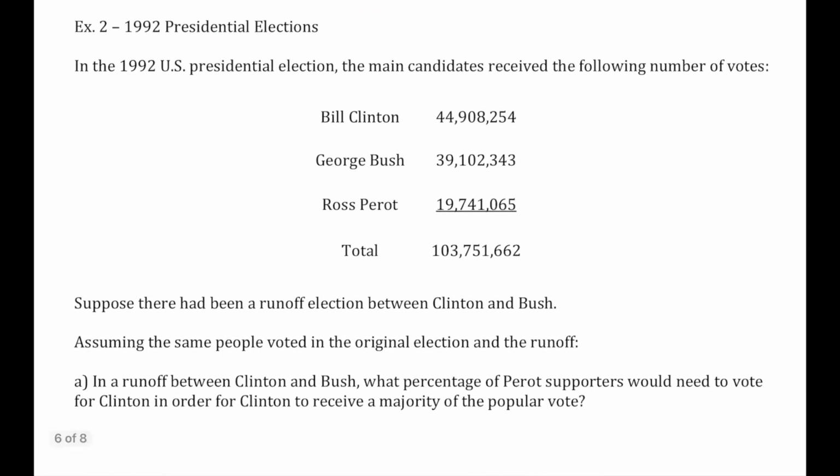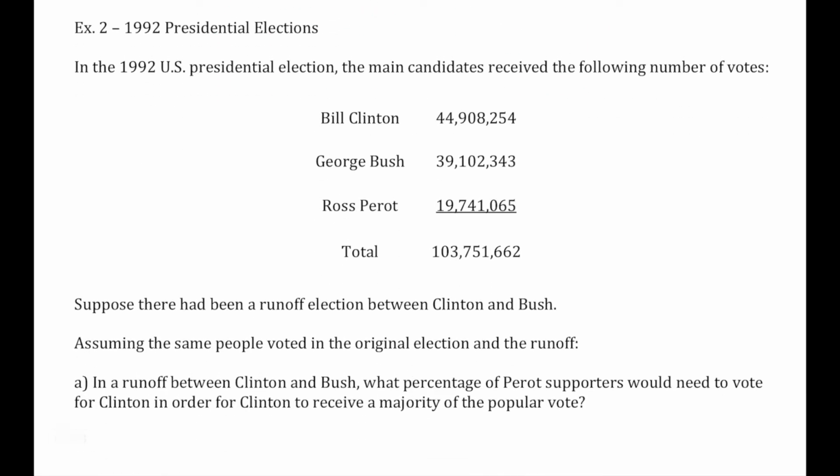Now think about this. Back to 1992, we had these numbers: Bill Clinton won 43% of the vote. George Bush had about 38% of the vote, and Ross Perot had about 19% of the vote. Clearly, the top two candidates were Clinton and Bush. It's rare that a third-party candidate actually makes a contribution. Instead, what if we completely drop Ross Perot? Those votes have to go someplace else. Well, this would be our runoff election. No candidate had received a majority, so we take the top two and we vote again.